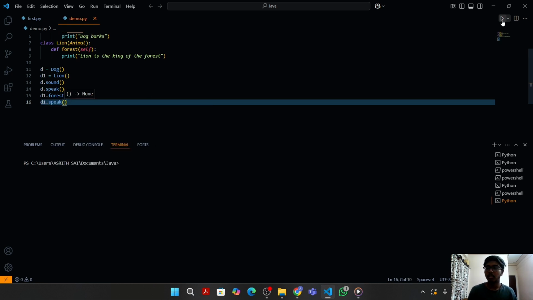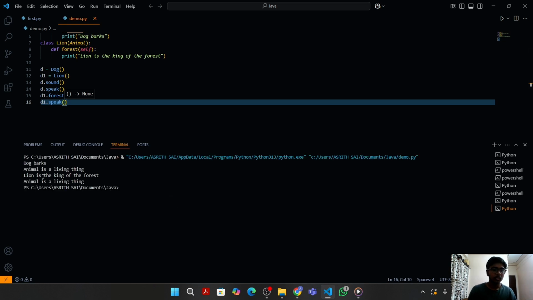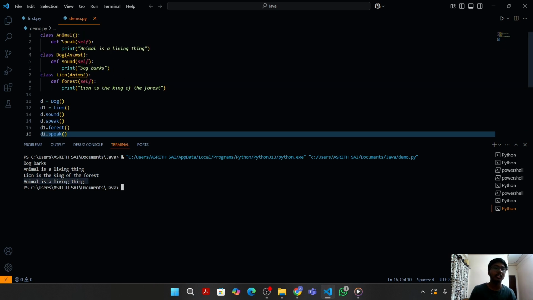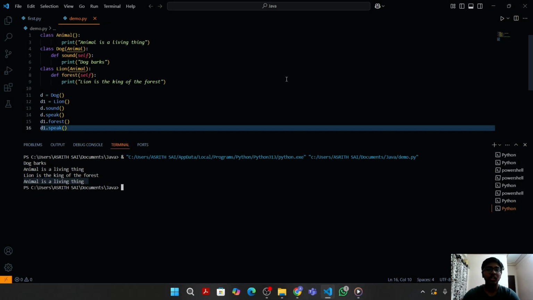Let us try to run our code and see the output. Here, as you can see, first "lion is the king of the forest" has been printed as the statement is under the lion class, and "animal is a living thing" has been printed which is defined in the animal class. In this way we can use the single level inheritance concept in Python.